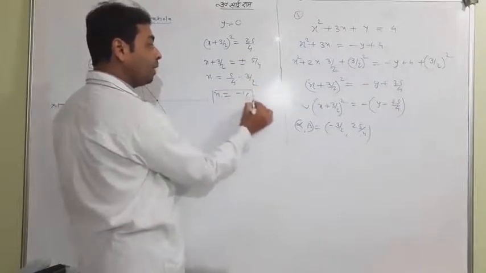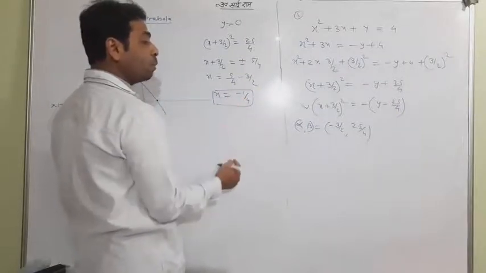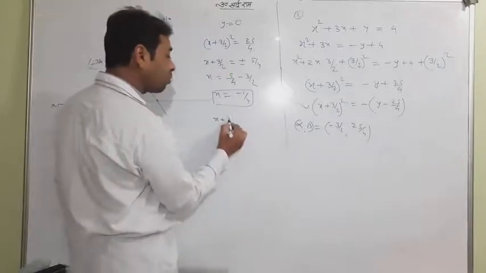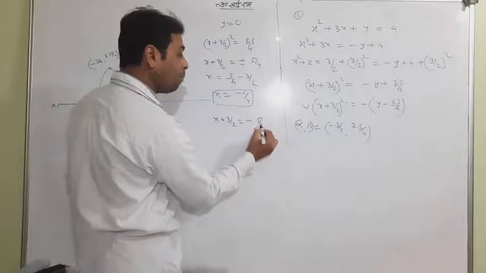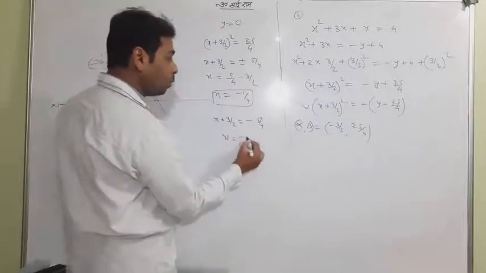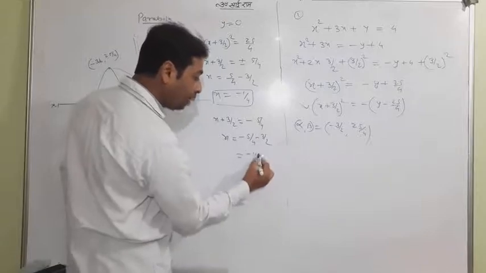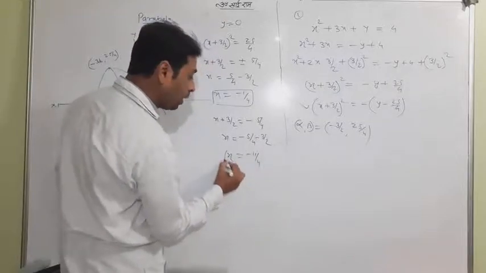So the first point is x equal to minus 1 by 4 and y equal to 0. And second, if I take the minus sign, x equals minus 5 by 4 minus 3 by 2, which is minus 11 by 4.